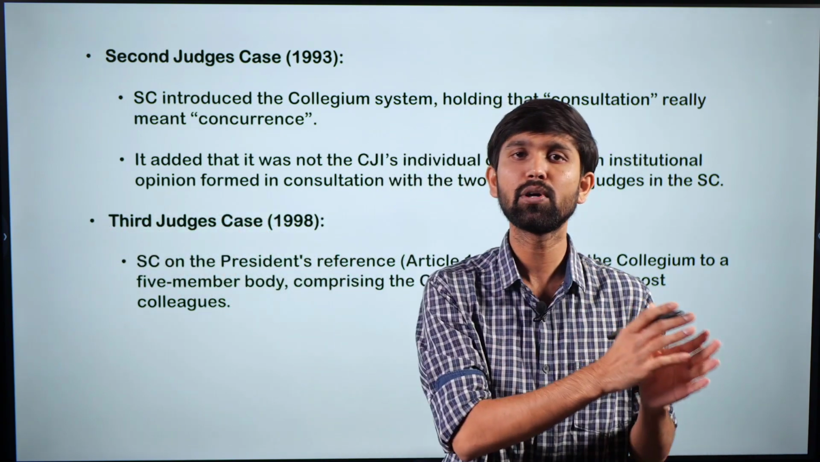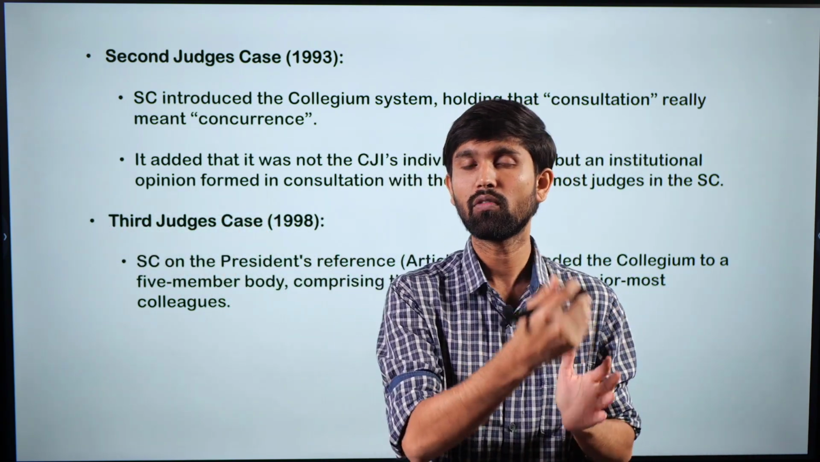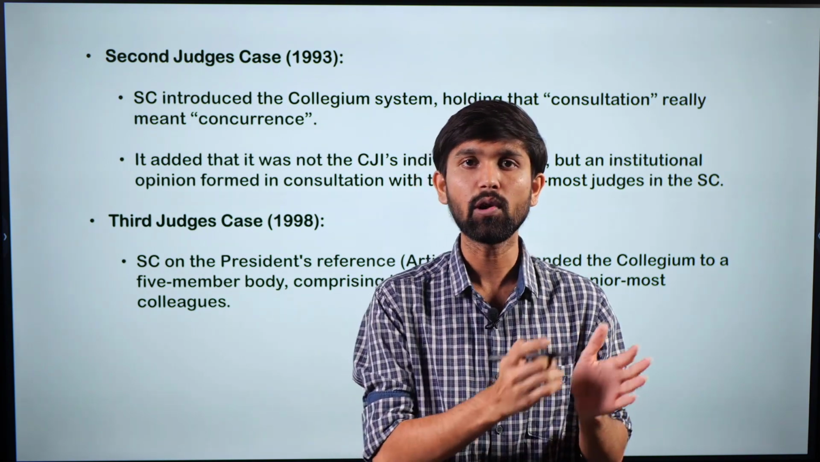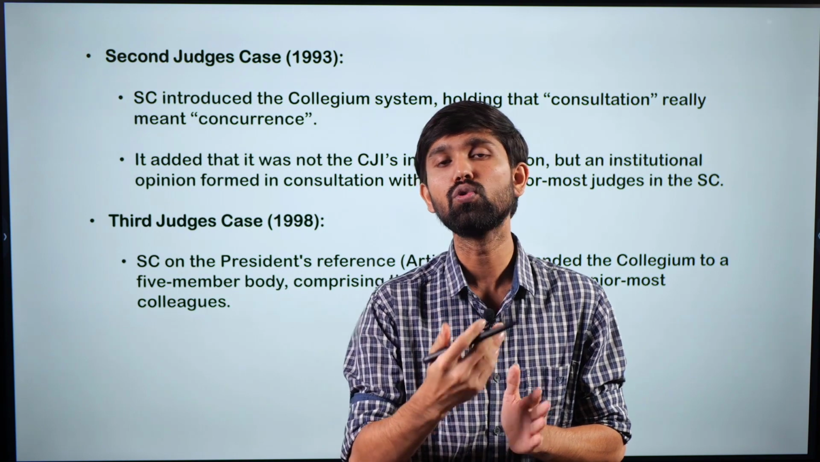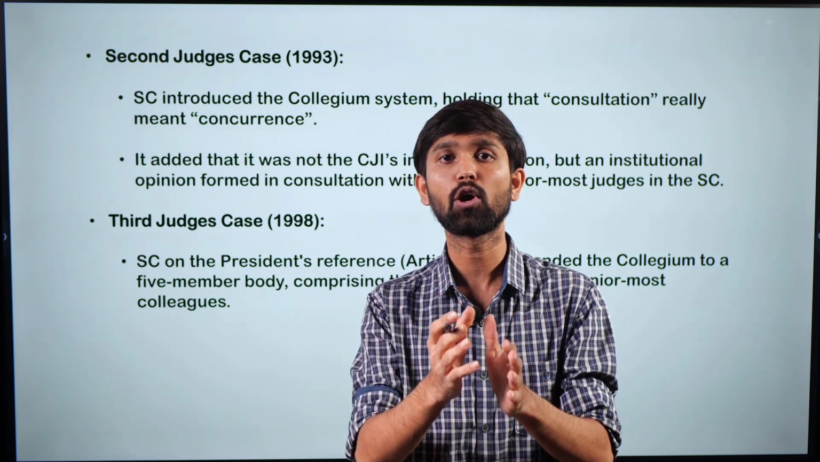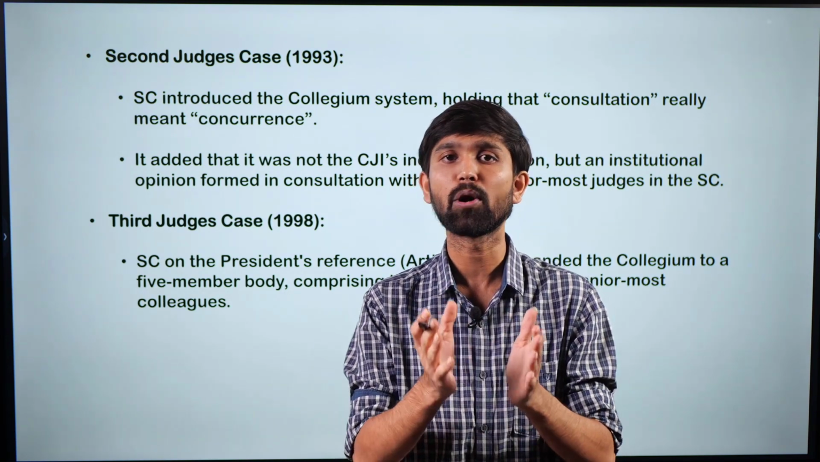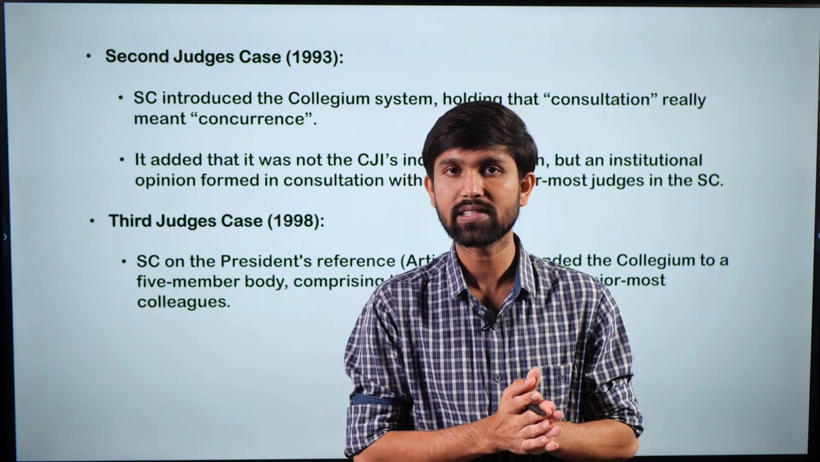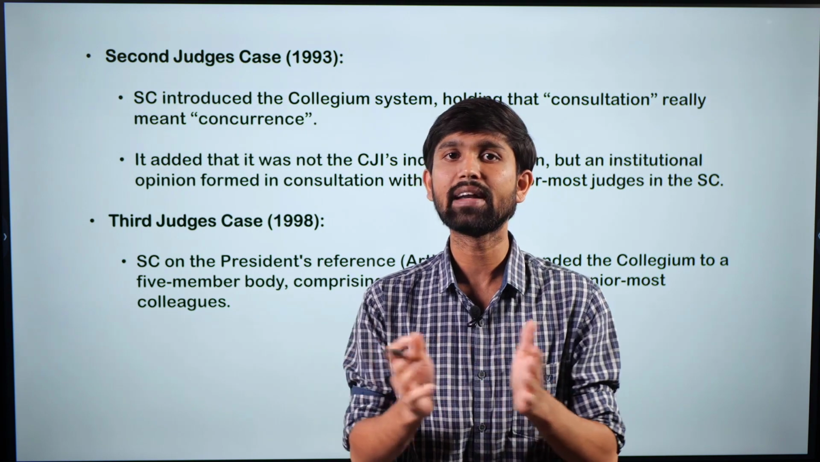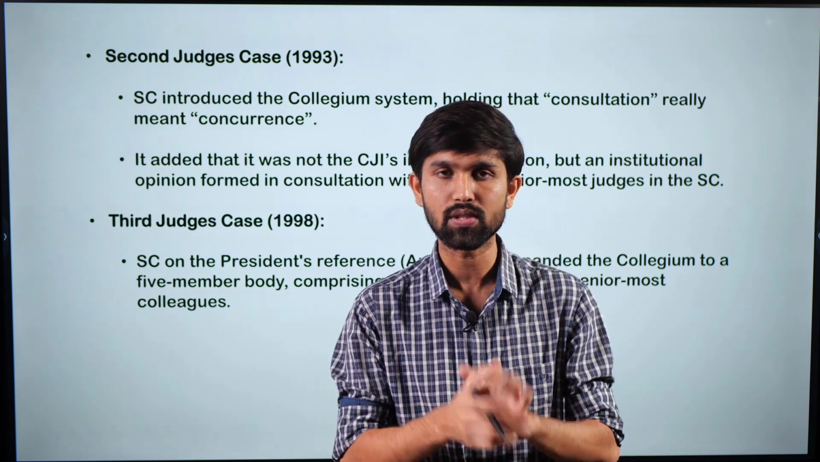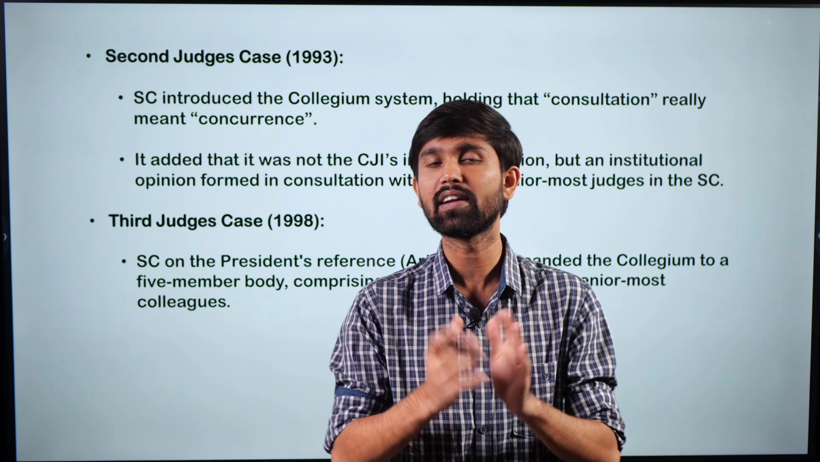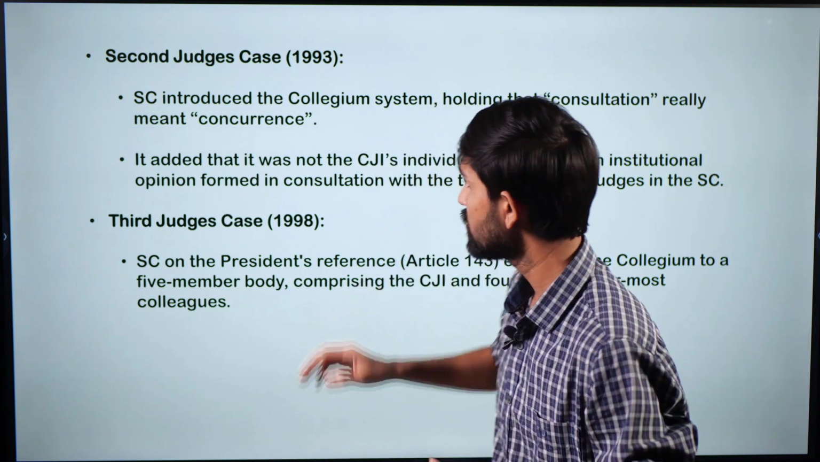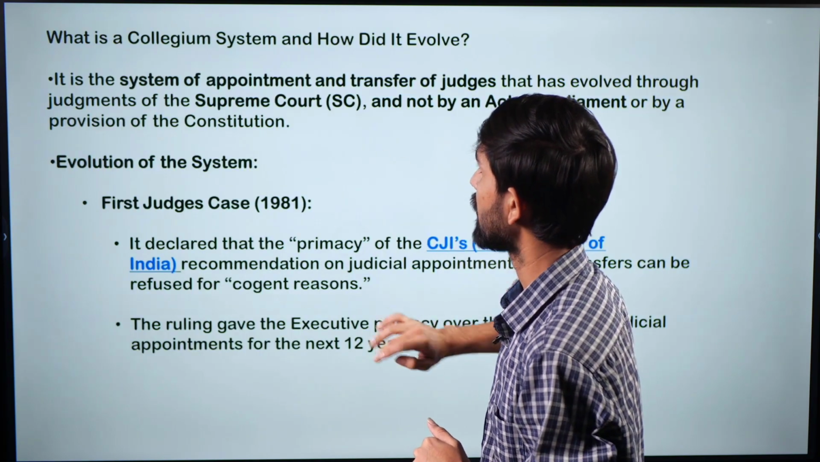So this was the development of the collegium system, which acquired primacy and became a big pillar. Later on, the government also tried to do away with the collegium system by incorporating the National Judicial Appointments Commission Act, or the NJAC Act. But this Act was held unconstitutional by the Supreme Court, and the collegium system still continues. But we are establishing the importance of the collegium system to understand the appointment of the CJI. So let's come back to the appointment of the CJI.